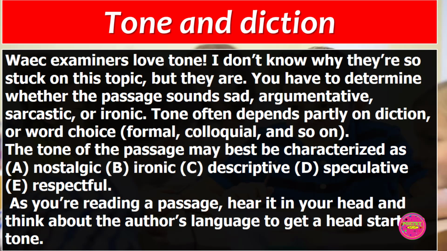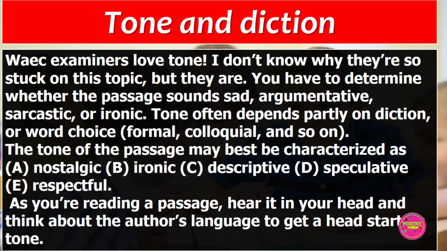Next is tone and diction. WAEC examiners love tone and diction. I don't know why they're so stuck on this topic, but they are. You have to determine whether the passage sounds sad, argumentative, sarcastic, or ironic. Tone often depends partly on diction or word choice. That is, whether the choice of words of the writer is formal, colloquial, archaic, complex, and so on.